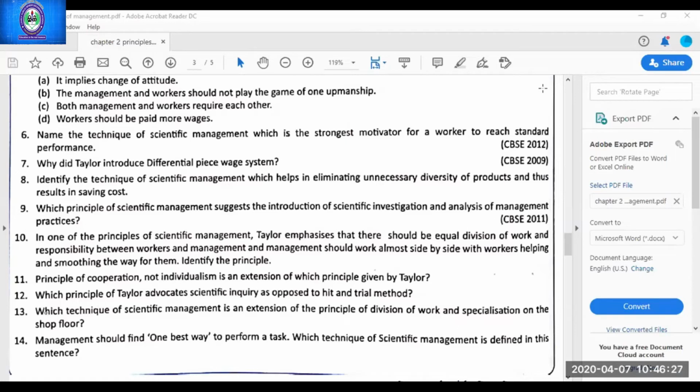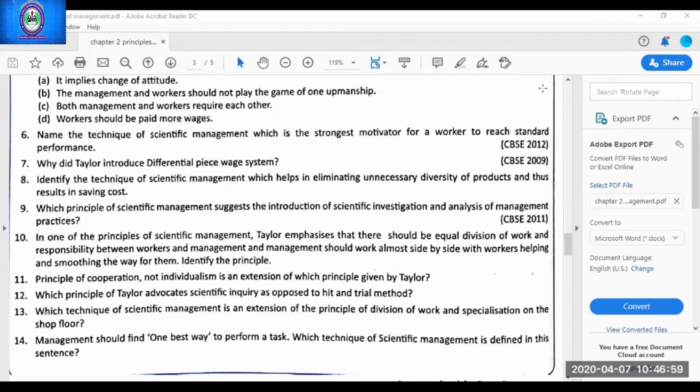In one of the principles of scientific management, Taylor emphasizes that there should be equal division of work and responsibility between workers and management. Management should work almost side by side with workers, helping and smoothing the way for them. Identify the principle. Harmony, not discord. Yes, principle of harmony, not discord.